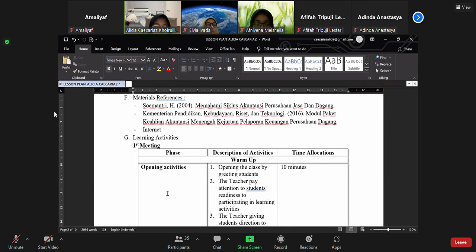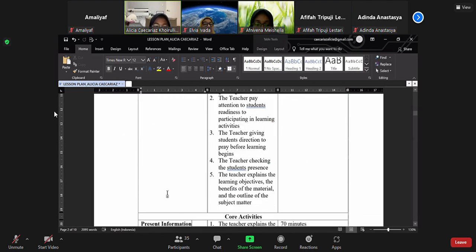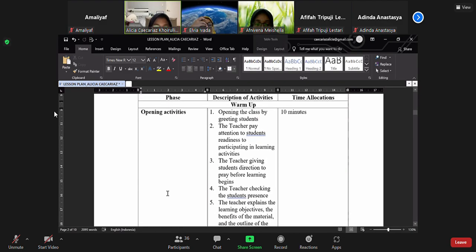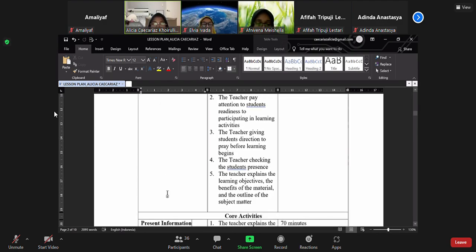Next, point J is the table of learning activities. I have two meetings. In the first meeting, the opening activities: 1, opening the class by greeting students. 2, the teacher pays attention to student readiness to participate in learning activities. 3, the teacher directs students to pray before learning begins. 4, the teacher checks student presence.